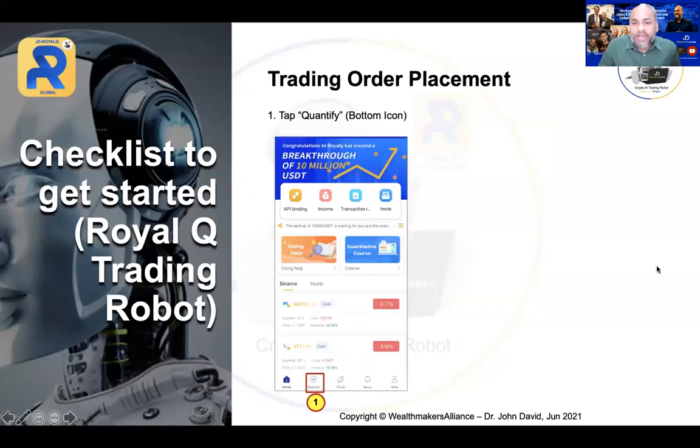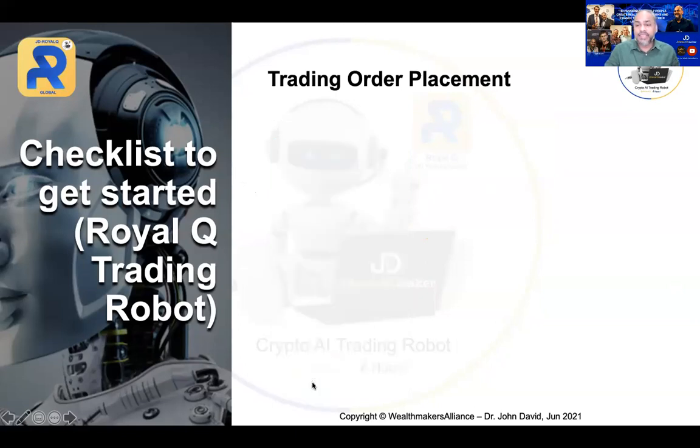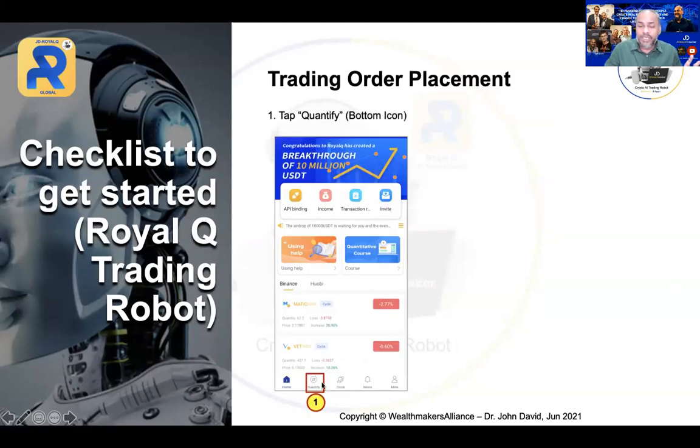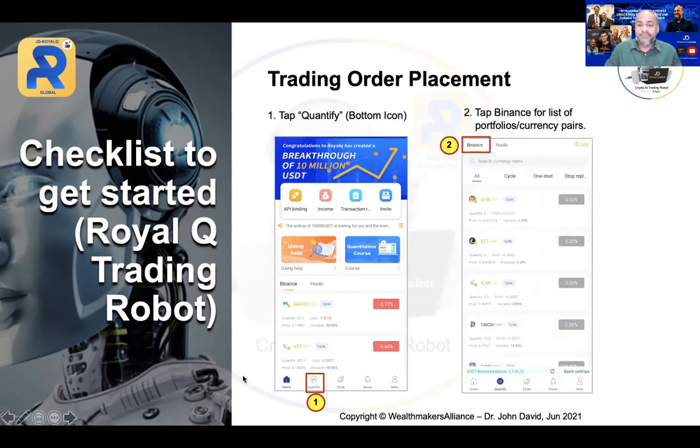Okay, now for the trading order placement, how to do the trading order placement. The first thing you need to do is to tap on quantify. In some phones you will see quantitative. It's either one, either quantify or quantitative, just tap on that. Thereafter, it will bring you to the next page.